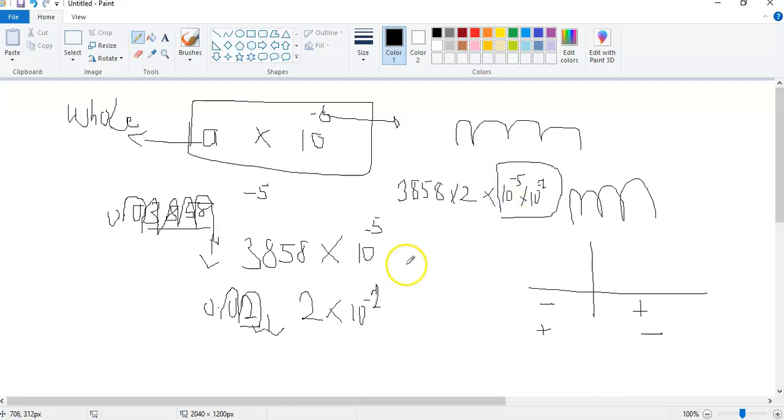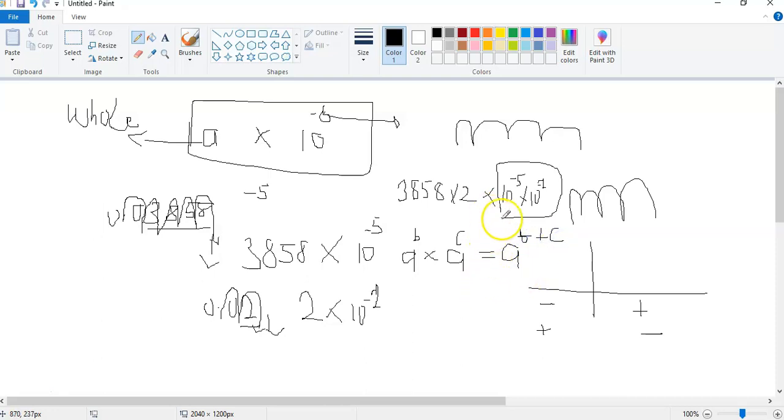Now from the law of indices, you have a to the power b multiplying the same base a to the power c. The law of indices says that if they are multiplying, you just add their powers. So this is the same as a to the power b plus c.